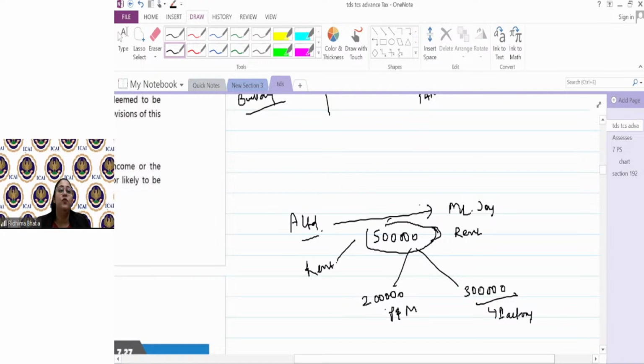कहीं पे भी I did not say that 240 is the limit for plant and machinery and 240 is the limit for factory. No. It's not like 194J के 30,000 हर एक का limit है. No. This is rent more than 2,40,000. Plant and machinery है और factory है, TDS deduct होगा. But that being said, yes, on the plant and machinery rent, the TDS would be deducted at 2%. On factory rent, the TDS would be deducted at 10%. That is correct. I'm not ignoring that, but TDS is required or not, you have to see. Okay?